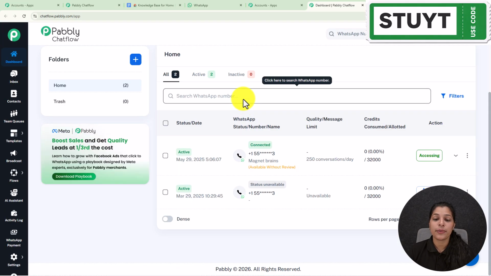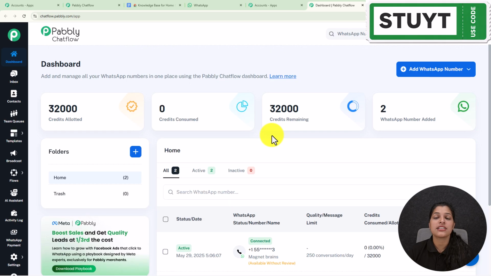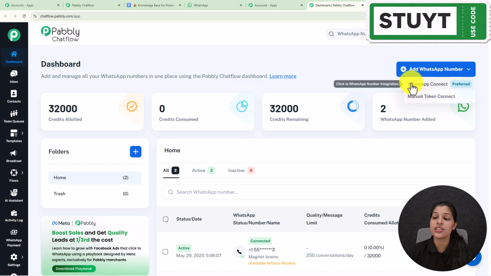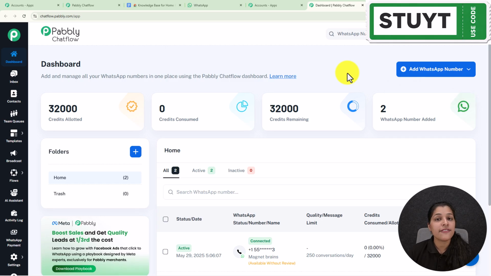On this dashboard page, you can see the numbers I have connected to my Pabbly Chatflow account. If you also want to connect your WhatsApp number with Pabbly Chatflow, you can select this add WhatsApp number button, and here we get two options: WhatsApp Connect and Manual Token Connect. If you want to integrate your WhatsApp number, select WhatsApp Connect, and if you prefer connecting with a token number, select Manual Token Connect. If you want to learn more about adding a WhatsApp number to your Pabbly Chatflow account, make sure to check the video given in the description.